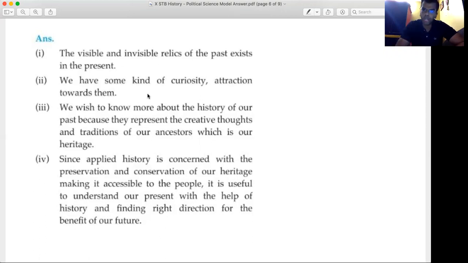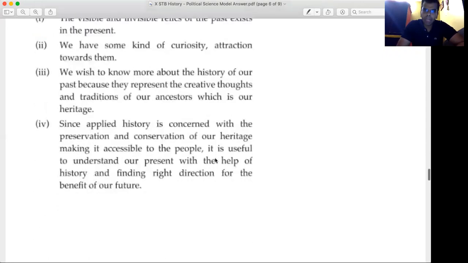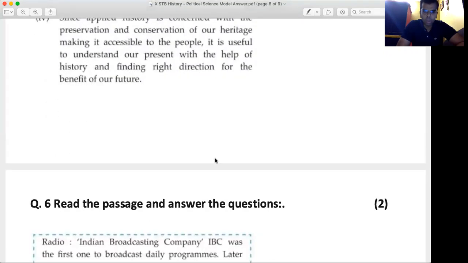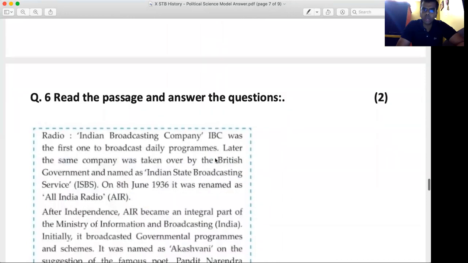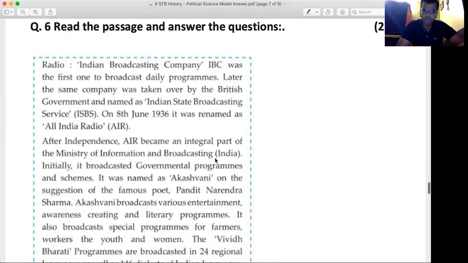1 mark for each point, 4 marks ke liye 4 points. Am I clear? So with this, students, we complete the part of history. Now let's move towards the history as in the subjective part. Now let's move towards the passage given in history. Read the passage and answer the question. The passage was given to you.